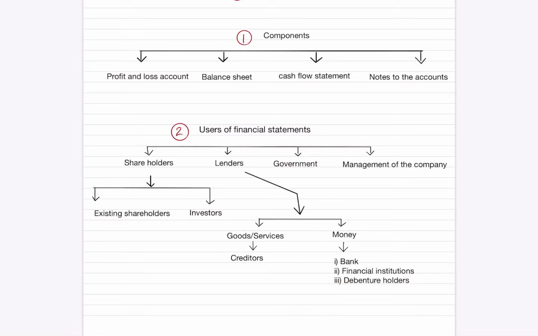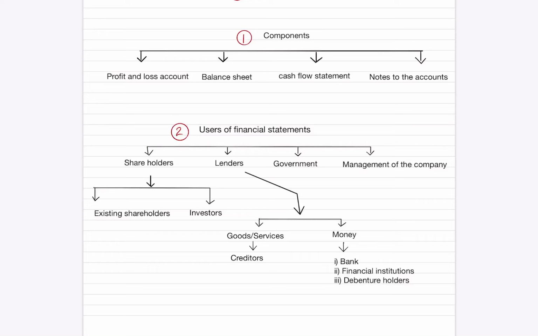The government uses the financial statement to ascertain whether the concern paid the taxes promptly and whether the computation of profit or loss is calculated properly or not. Another user of the financial statement is the management of the company. Hence, the financial statements are prepared not only for the top management of the concern but also for other users.